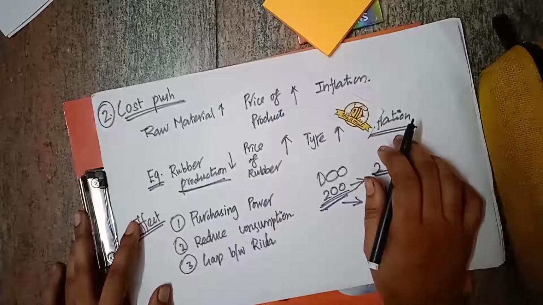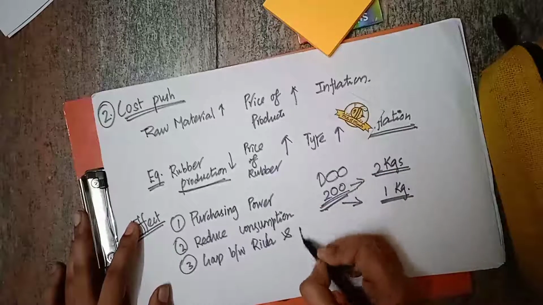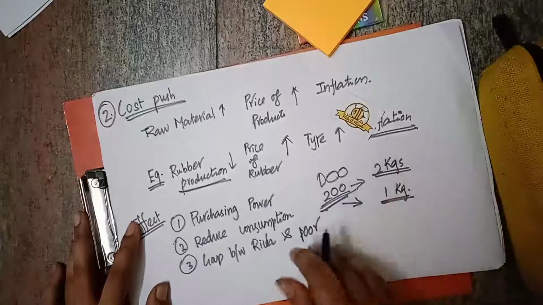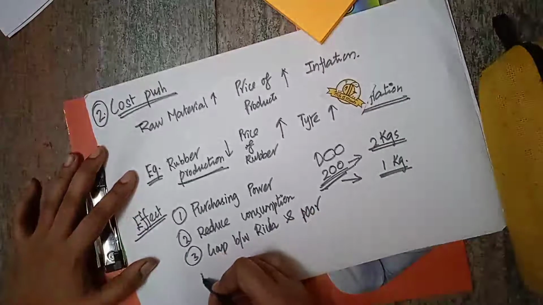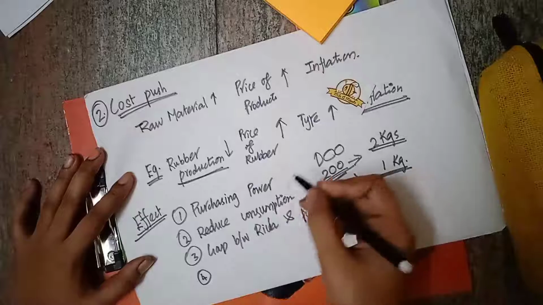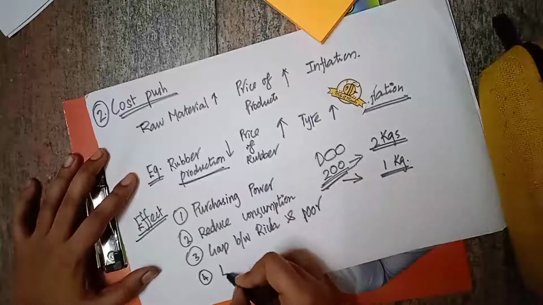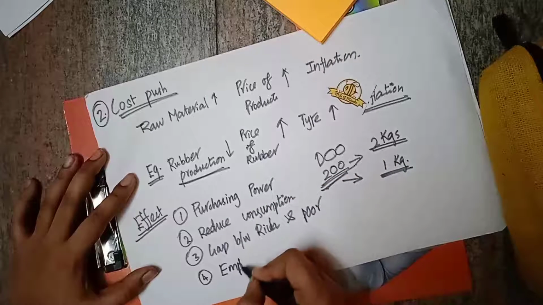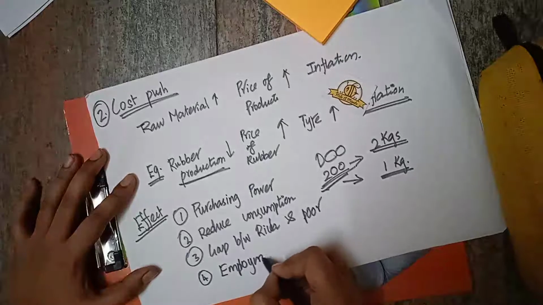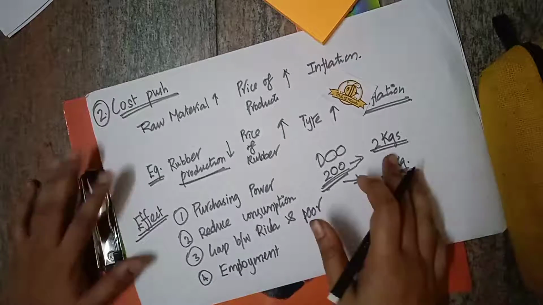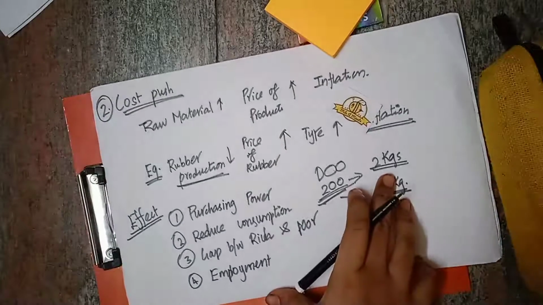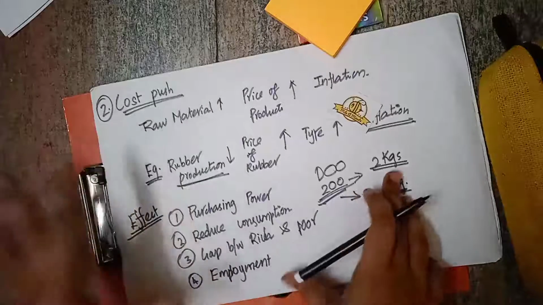They will buy it. So the gap between the rich and the poor will widen. So the gap will increase. And then it reduces the employment and growth. It also affects the employment. It will create unemployment. So it will affect the employment as well as the growth of the country. So because of this inflation, we will have all these effects.